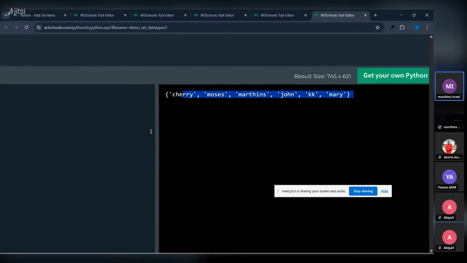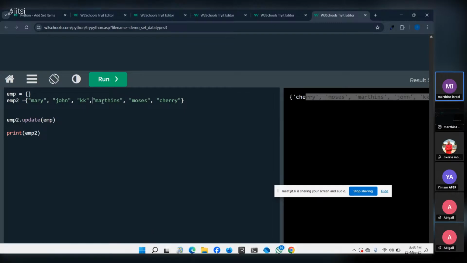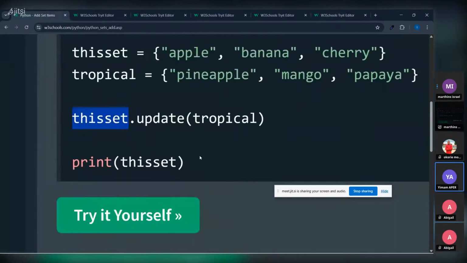Take note, this first company is adding to this company. What just happened now? Everything inside here has been copied by default and added inside here. That's what we did now. That's what just happened now. So I will move on.